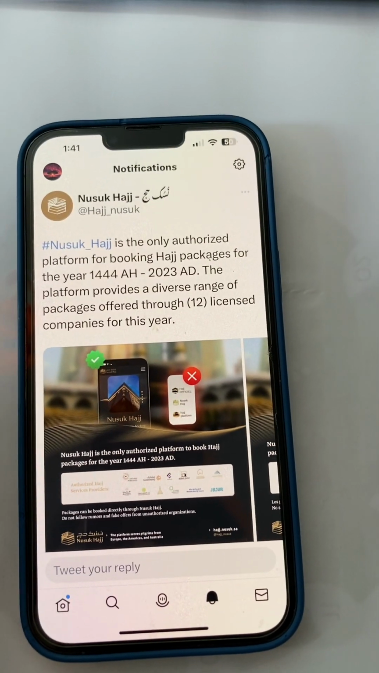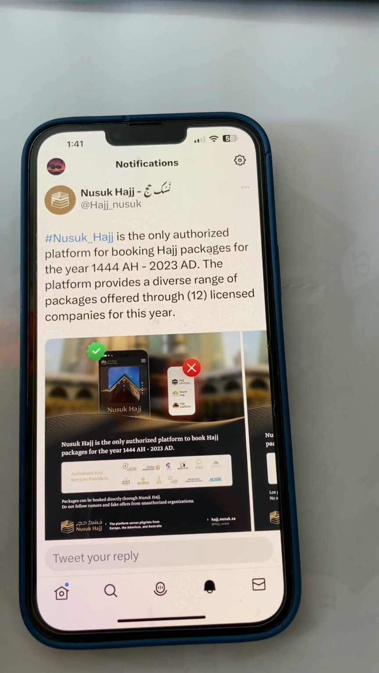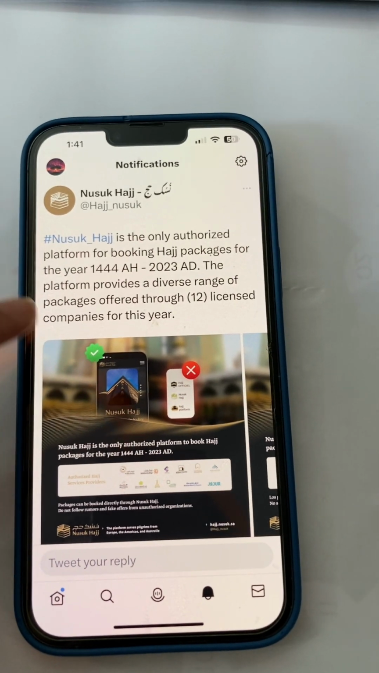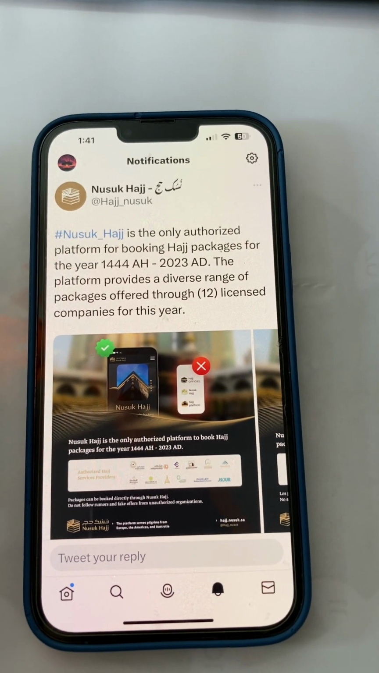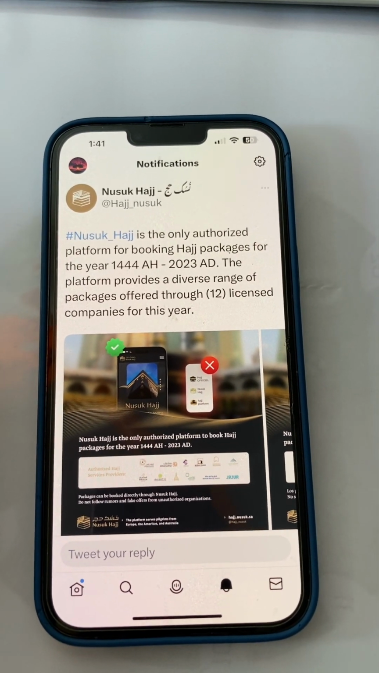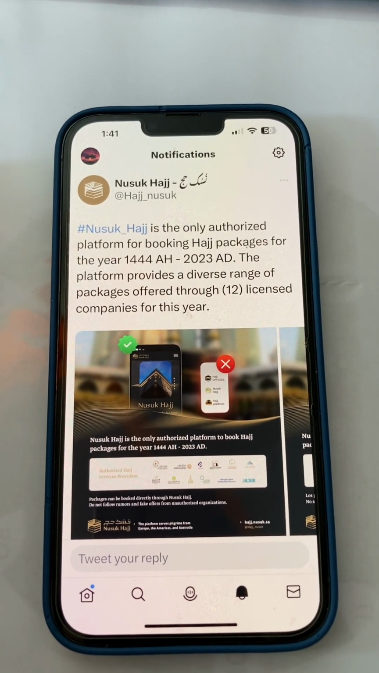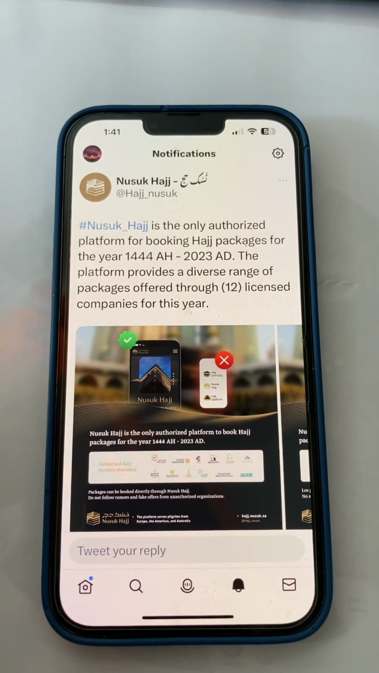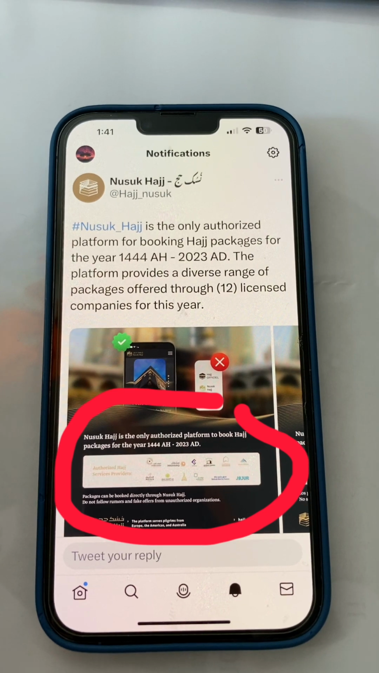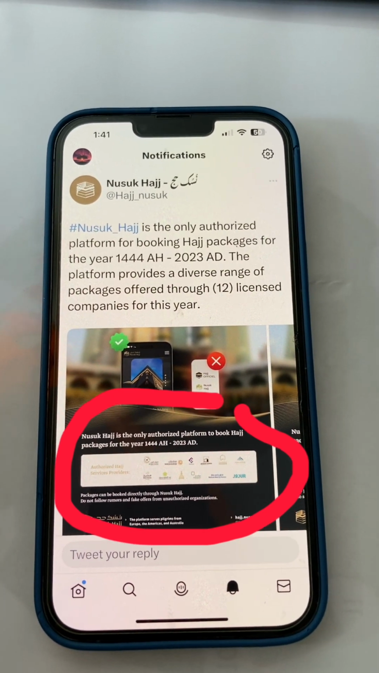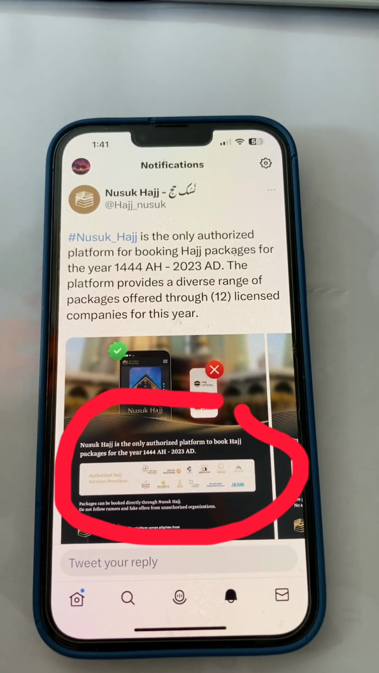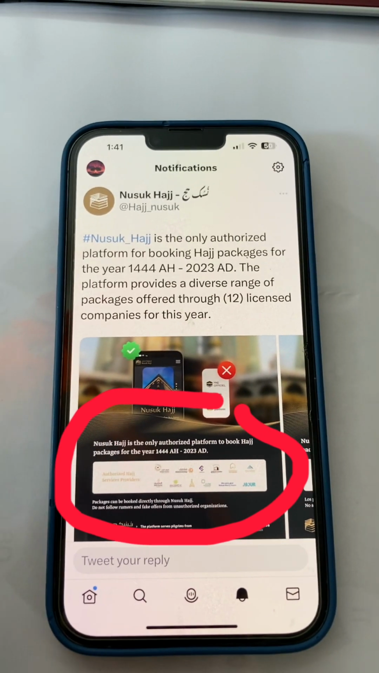So you can see on the mobile, the latest Nusuk Hajj information is open. I can open Twitter, and on Twitter they provide the latest information of Nusuk Hajj. You can also follow the latest Nusuk Hajj information on Twitter as well. This information tells us, don't give your money to any agent, only to the agents that are subscribed by Nusuk Hajj. You can see the names of these agents are written here.